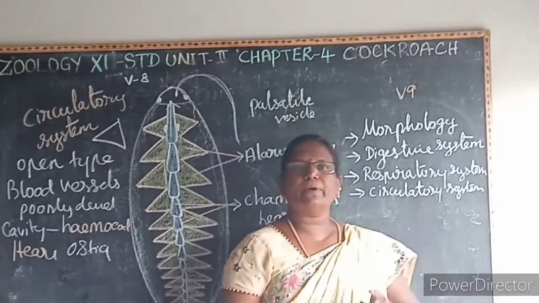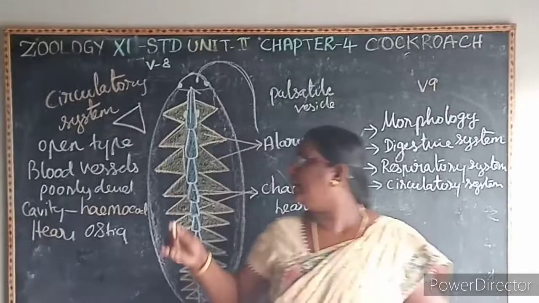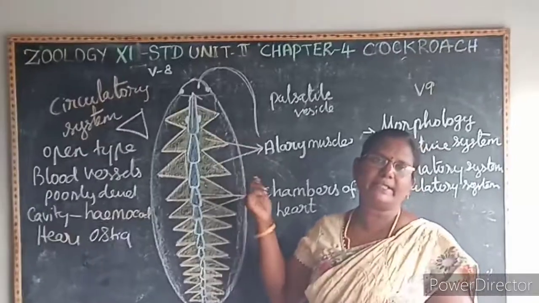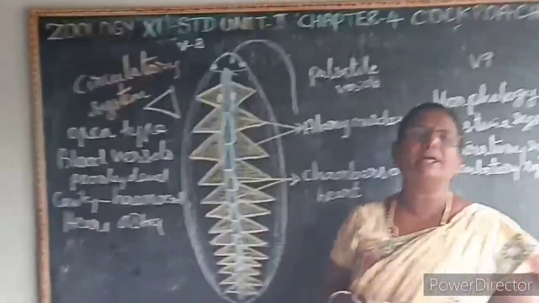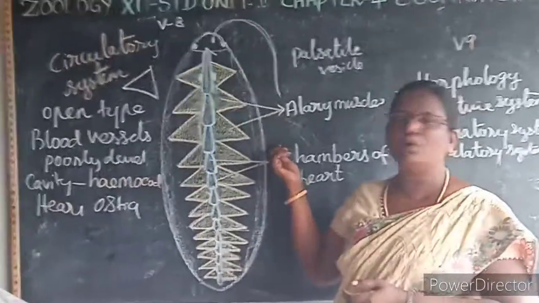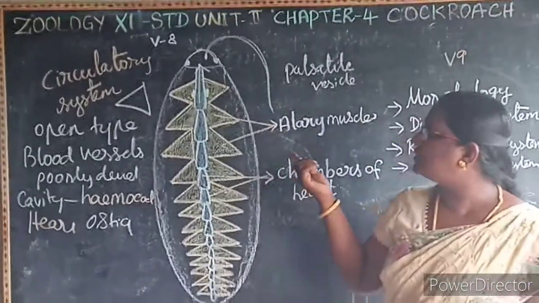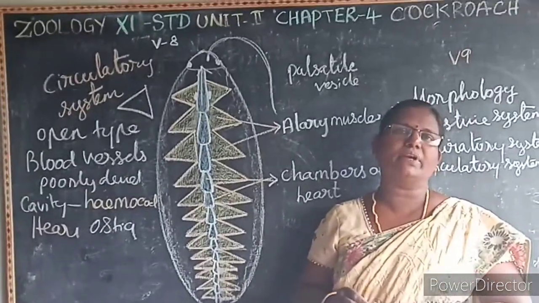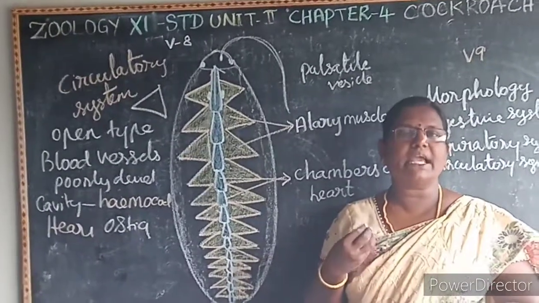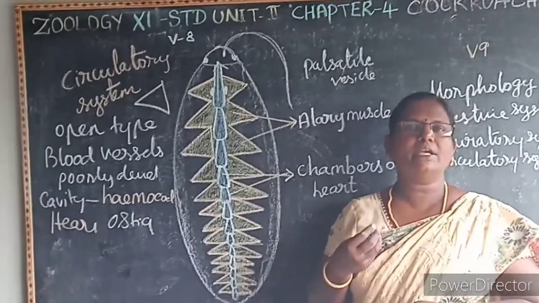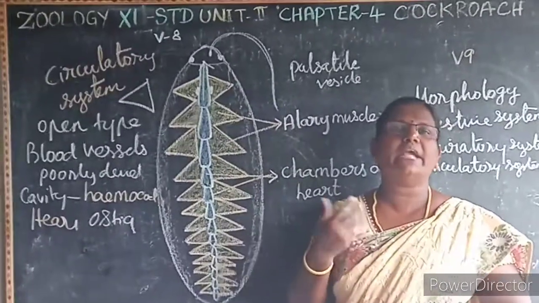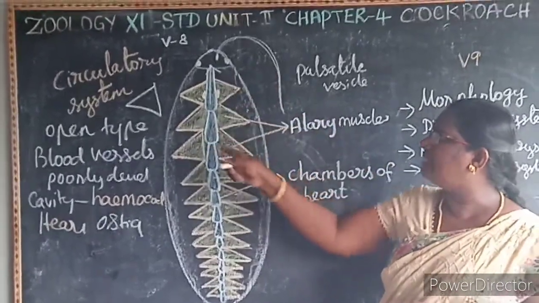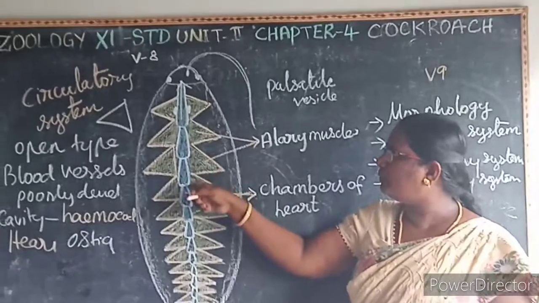Then the circulatory system, it is very simple and it is of open type. The blood vessels are poorly developed, and here the blood of the cockroach is colorless. Why is it colorless? Because of the absence of the respiratory pigment hemoglobin, hence it is colorless. The blood consists of the plasma and the hemocytes or blood cells, which are phagocytic in nature. What is phagocytic? When any foreign substance enters into the body, the hemocytes swallow or engulf it. That is known as what? Phagocytic in nature.